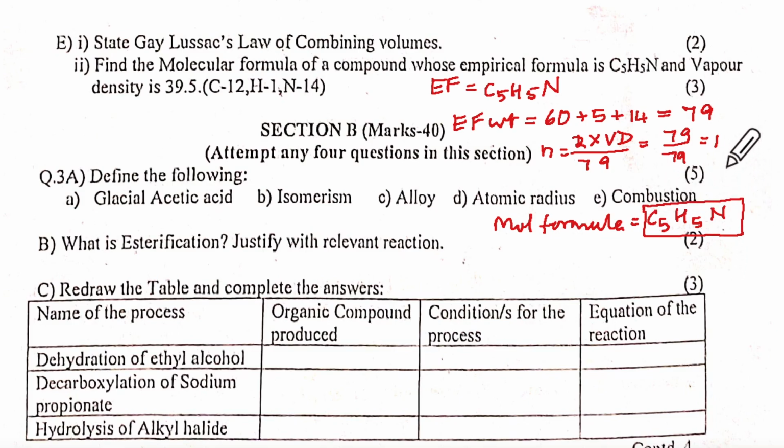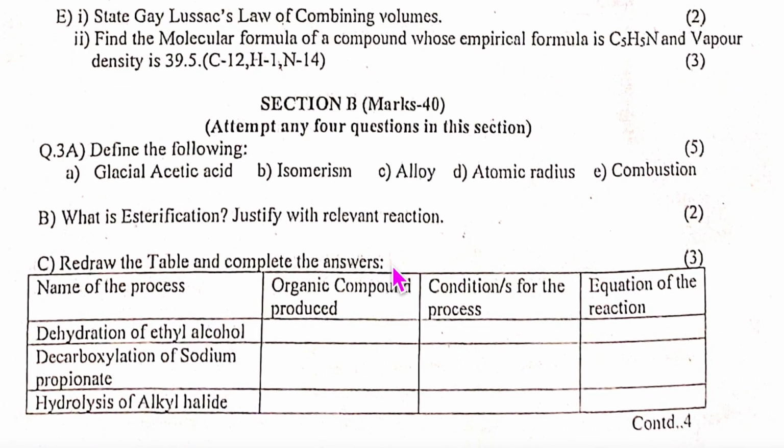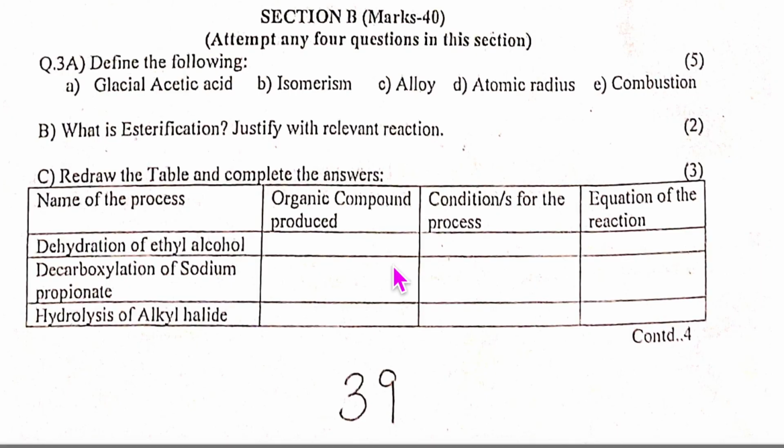So this is for 3 marks: 1 mark for this, 1 mark for n, and then for writing n into empirical formula weight, then 1 into this, and like that you have to write 3 more steps. Give yourself the marks, and section 1 is done.